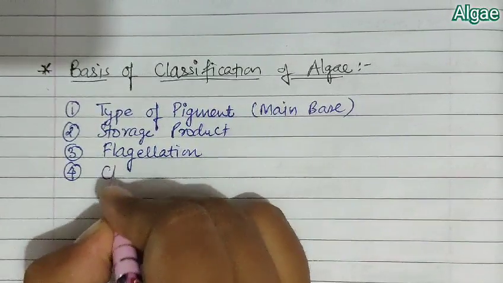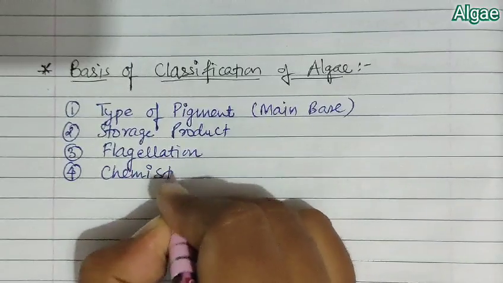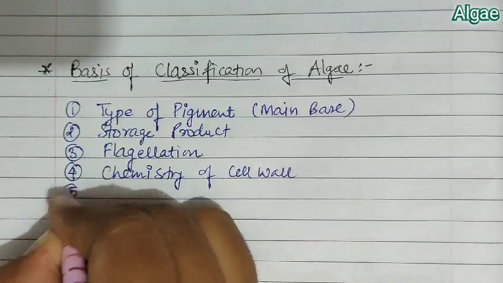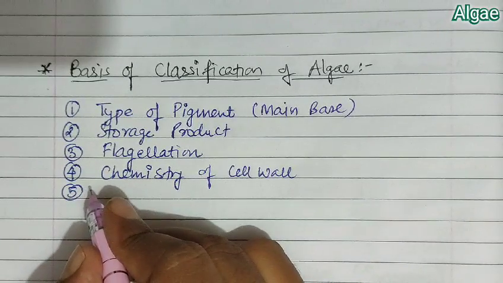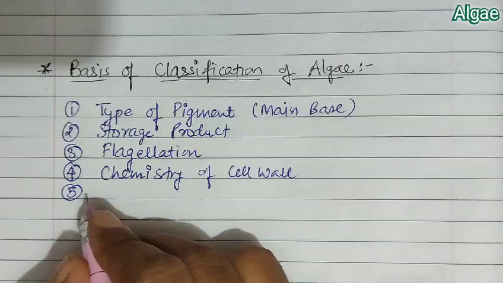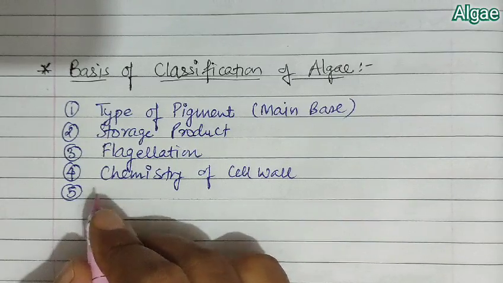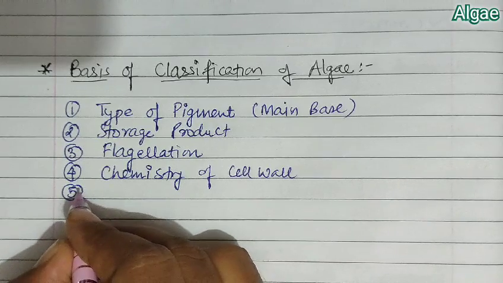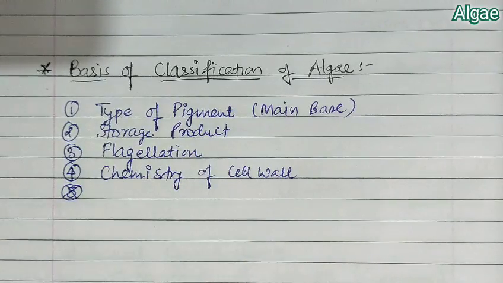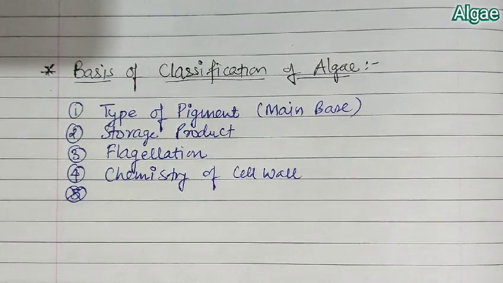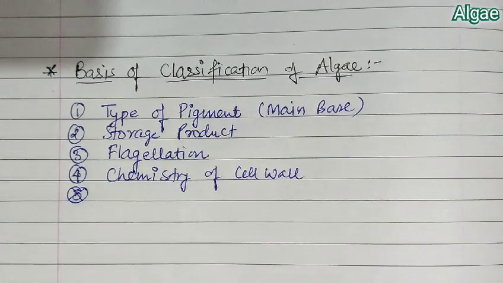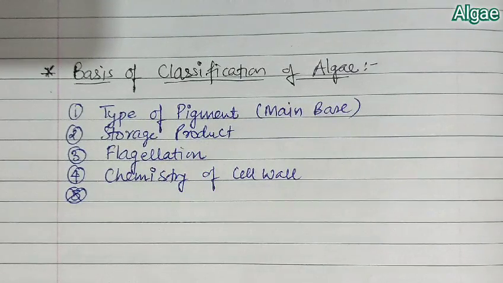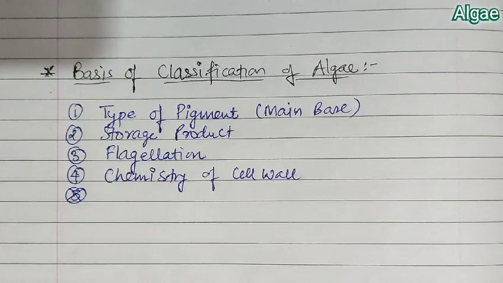Fourth is the chemistry of the cell wall, and fifth is the sex organ, but sex organs are present in all of these. So these are the four main bases of classification of algae. Among these, remember that the main basis is the pigment present in these algae. Now we will move to the classification of these three algae.